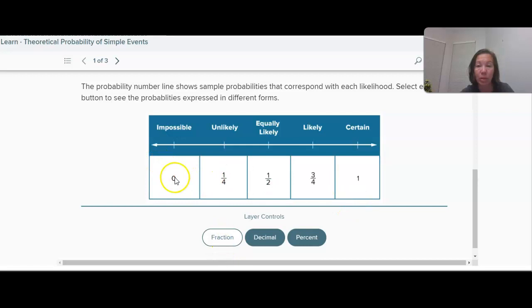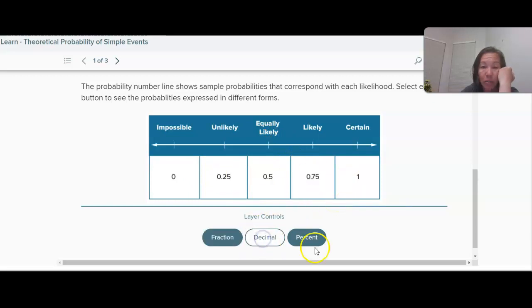If something is impossible, it has a probability of 0. If something is certain, it has a probability of 1. Equally likely would be 1/2, and then kind of in between there as well. So these are just our values for theoretical probabilities.